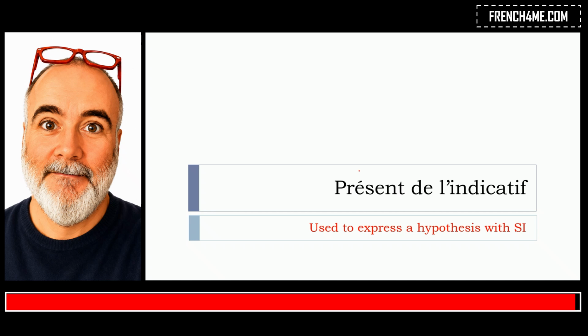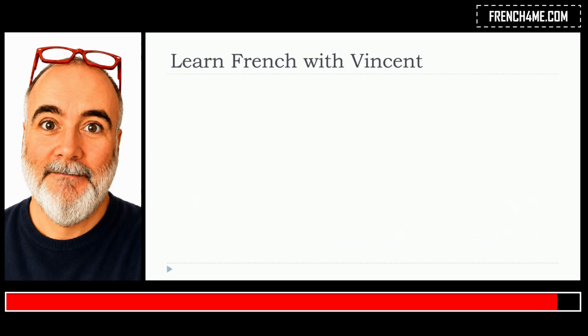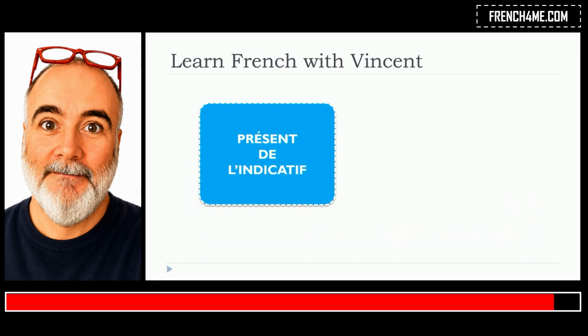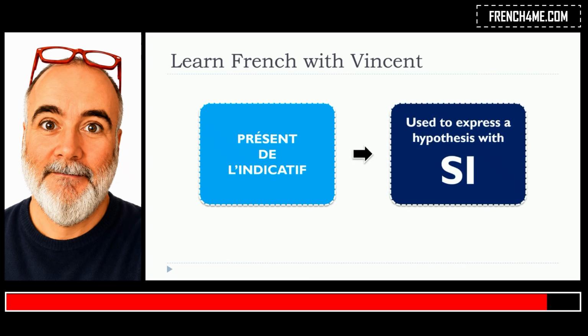In this video, we will see together le présent de l'indicatif, but more precisely when it is used to express a hypothesis with si. So yes, it is possible to use le présent de l'indicatif to express this hypothesis with si.